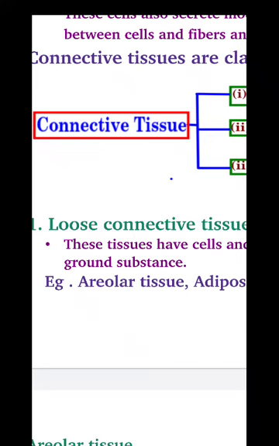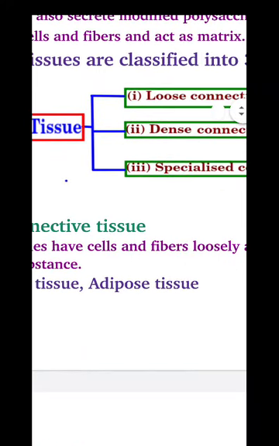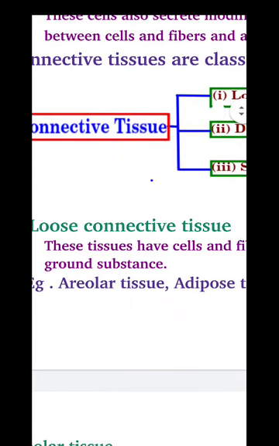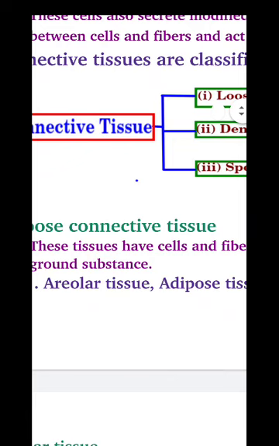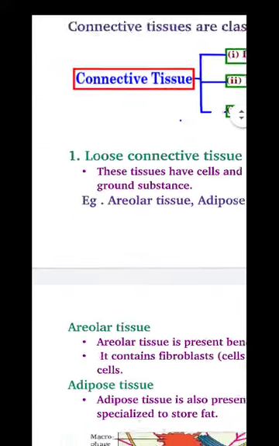Okay. Examples are areolar tissue and adipose tissue. Areolar and adipose tissue are loose connective tissue. And what is loose connective tissue? The tissue in which cells and fibers, which fibers? Collagen or elastin. Fibers are loosely arranged. Example, areolar and adipose tissue.